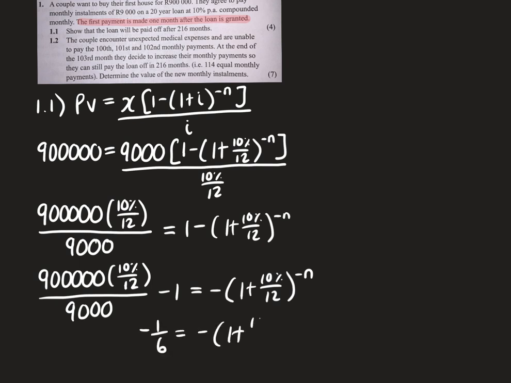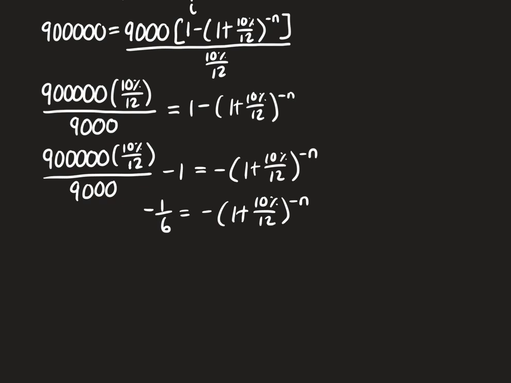Sometimes, guys, it's not so nice. Maybe it's a long decimal, but I don't want you to press the on button because you can use the ANS function on your calculator to store it. So obviously what's going to happen here is the two negatives are going to fall away.